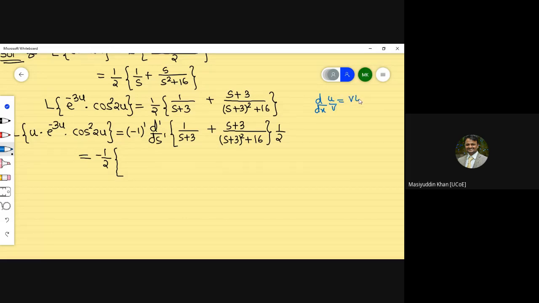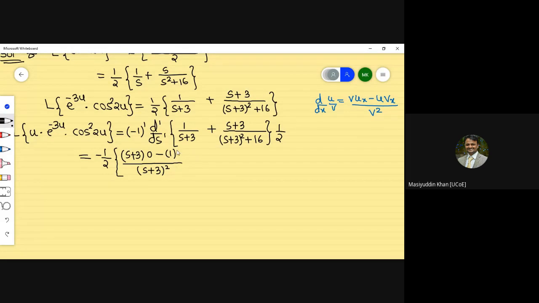V into derivative of u with respect to x minus u into derivative of v with respect to x, divided by v square. We just have to apply the same rule here. So just see to it that s plus 3 is there, and the derivative of 1 is 0 with respect to s minus 1 as it is, and the derivative of s you can take as 1. Why 1? Because the derivative of s is 1 and of 3 will be 0. Divided by v square, so s plus 3 whole square as it is.